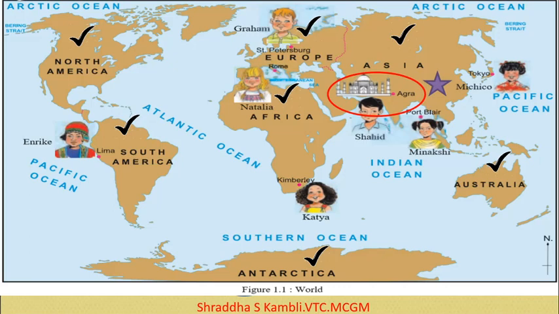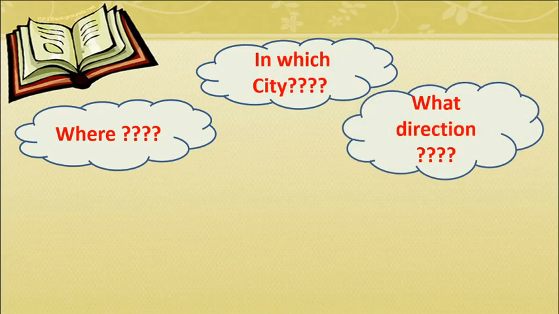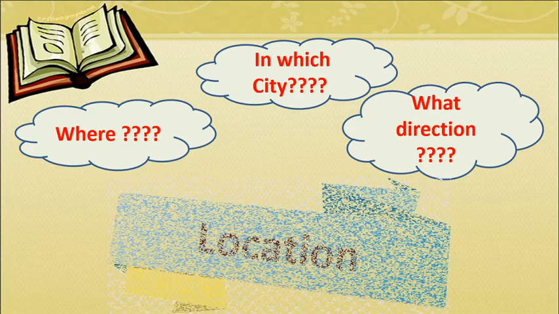Now when we talk about all these questions, like where, or in which city, or what direction, what concept are we talking about, children? When we ask all these questions, we are trying to find out the location of a particular place.